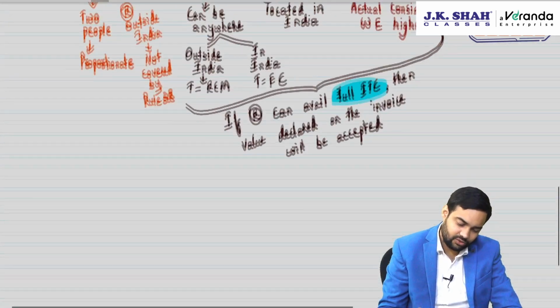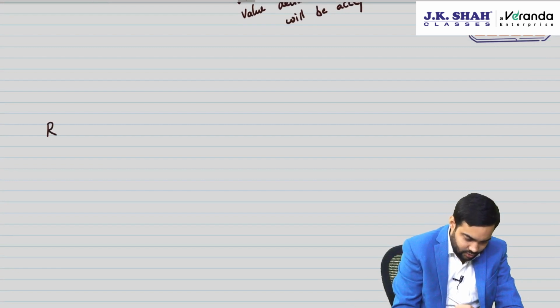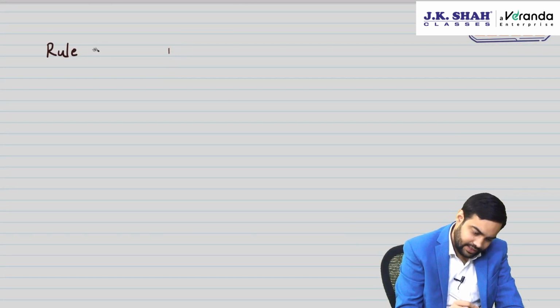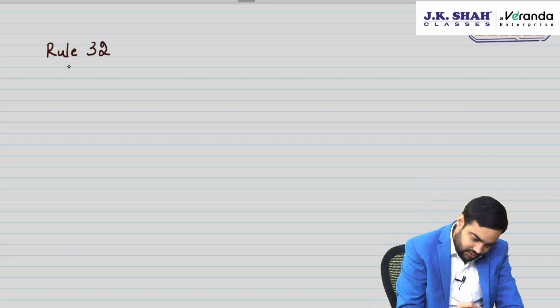Now coming to the next segment. The next segment is rule 32. Rule 32 again provides for valuation mechanisms. See, central government has a power that they can determine valuation for certain transactions as per their discretion. Using these, they have determined it under rule 32. Rule 32, the first sector is air travel agent.